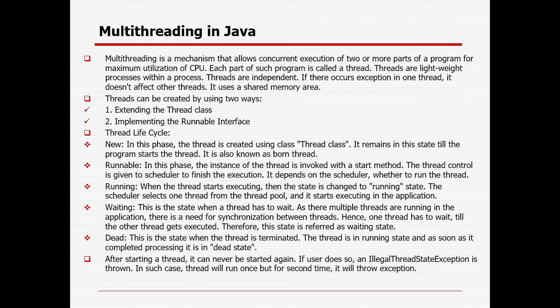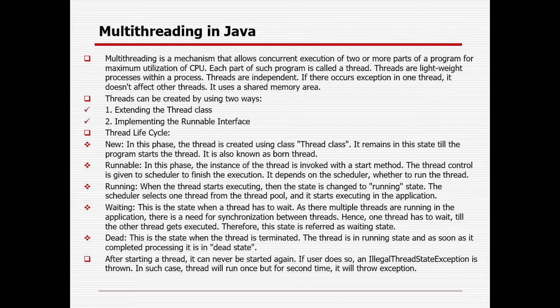Running state: when a thread starts executing, the state is changed to running state. The scheduler selects one thread from the thread pool, and it starts execution in the application. Waiting state: this is the state when a thread has to wait. As multiple threads are running in the application, there is a need for synchronization between threads. Hence, one thread has to wait till the other threads get executed. Therefore, this state is referred to as the waiting state.